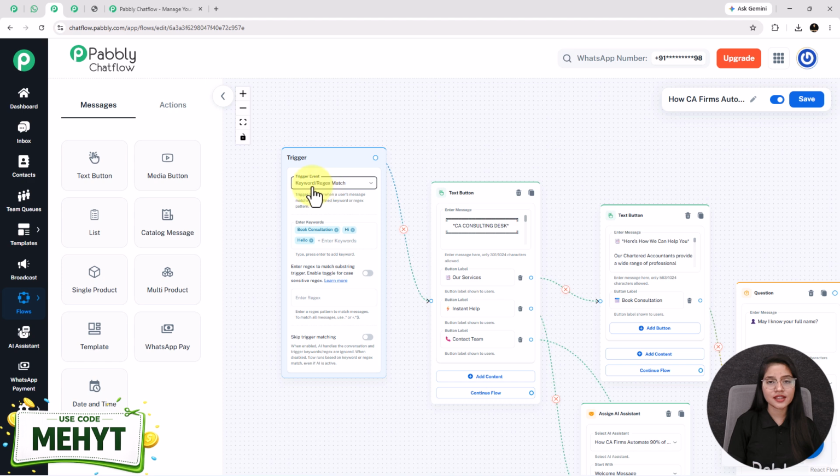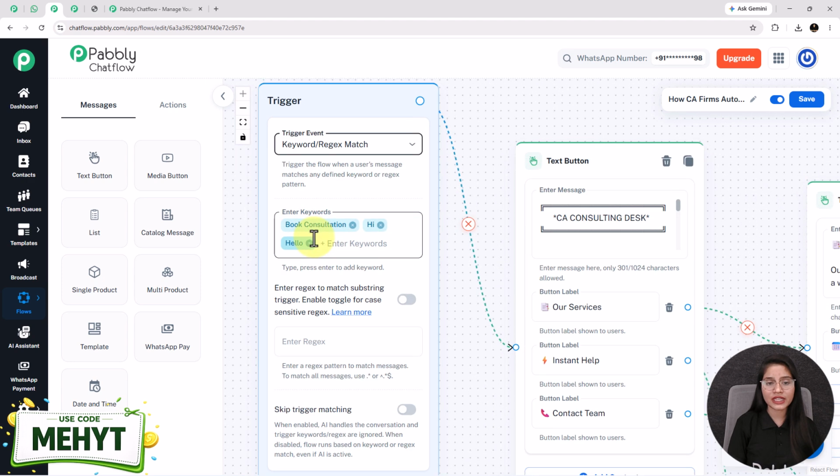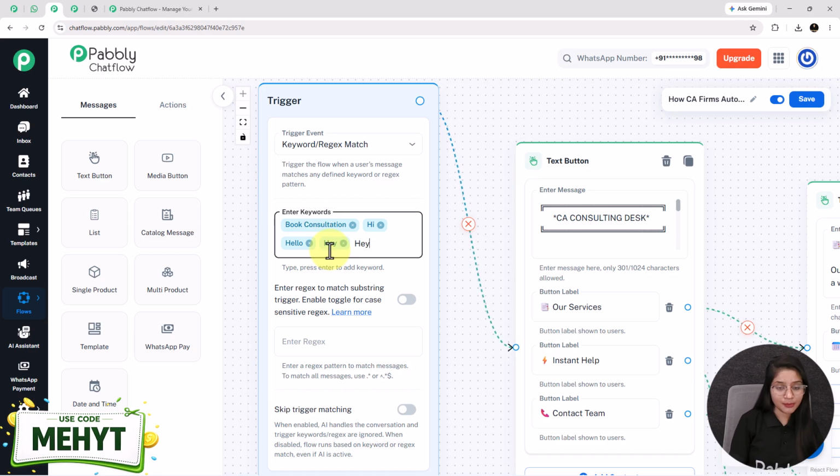I have selected the keyword. Keywords are those manually entered words that I expect that the user will send to me. Here I added only 3 keywords. For adding a new word, you just have to enter the word and press enter. So this is how easily you can add a keyword.